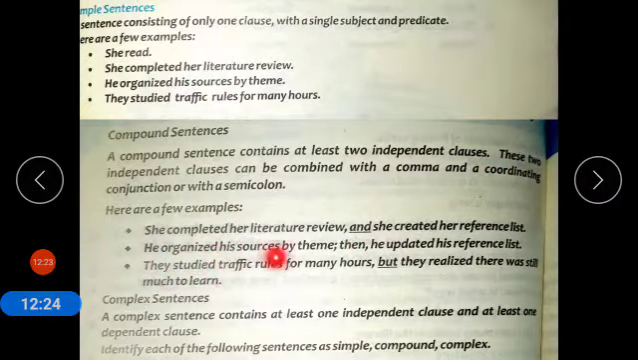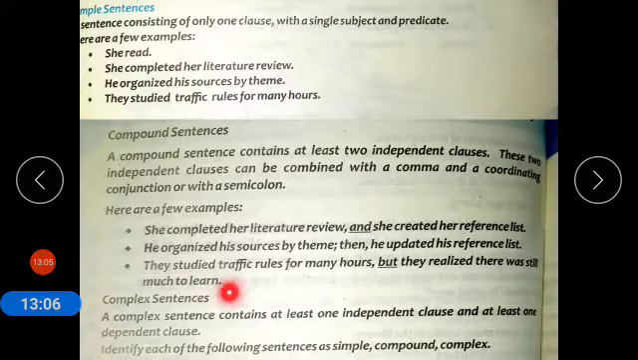He organized his sources by theme; then he updated his reference list. In this example, you can see the use of semicolon. They studied traffic rules for many hours, but they realized there was still much to learn. So again there is the use of comma and coordinating conjunction, which is but. Now coming to complex sentence. A complex sentence contains at least one independent clause and at least one dependent clause.